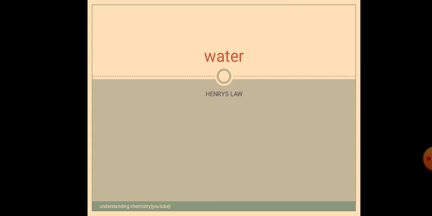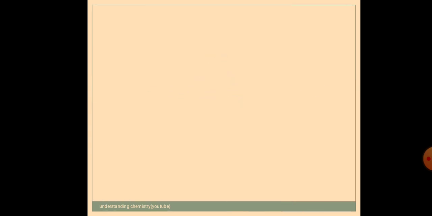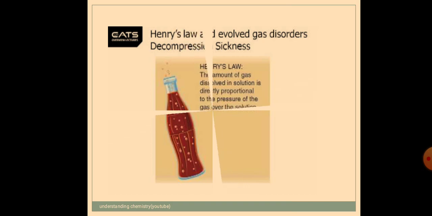The first thing we are going to learn today is Henry's law, and also we are going to learn something about the crystals. These are the two things that we are going to learn today: Henry's law and crystals. Now, what is Henry's law connected with? Henry's law is connected with the effect of pressure and temperature on the solubility of gases in water. It states about that.